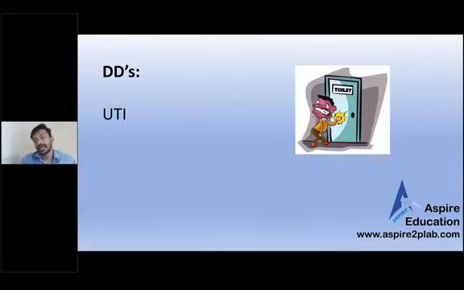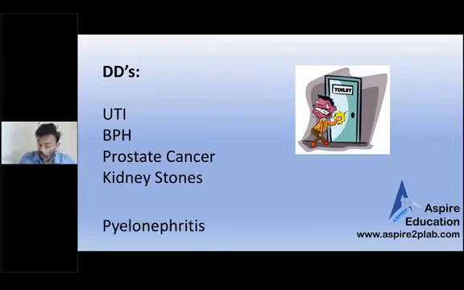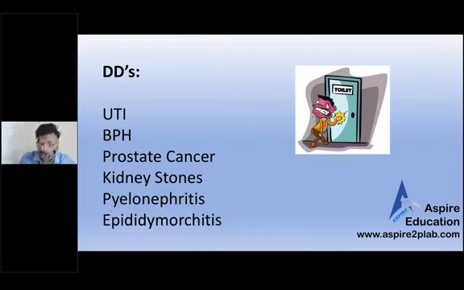First of all, it can be UTI. Actually, it's a UTI station, so yeah, UTI. BPH, patient can have this because of BPH. If patient is having BPH, patient can have repeated UTI infection and can present with dysuria. And prostate cancer is one of the important things that we should consider. And kidney stones, pyelonephritis and epididymo-orchitis.